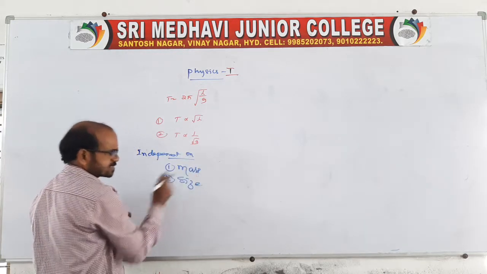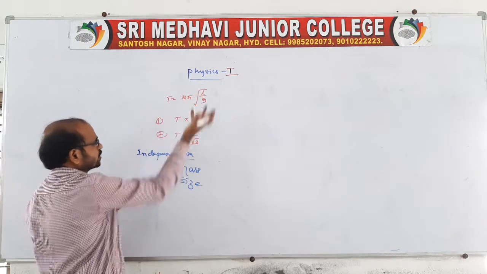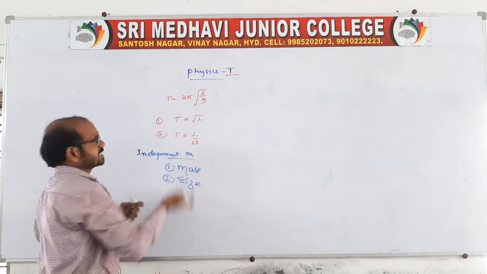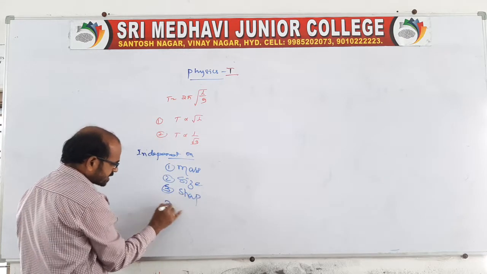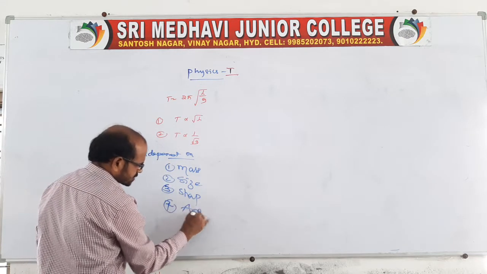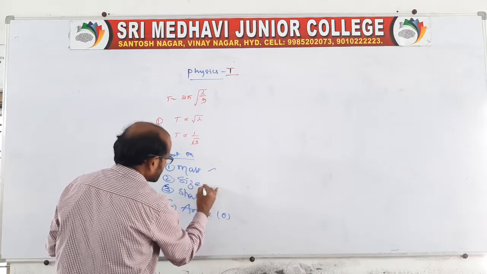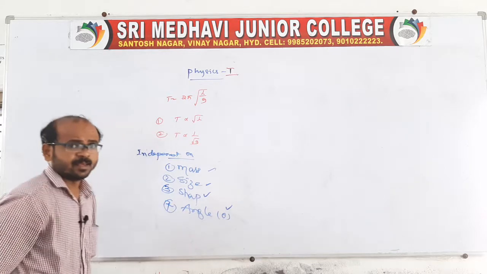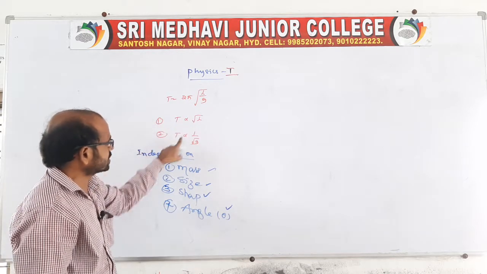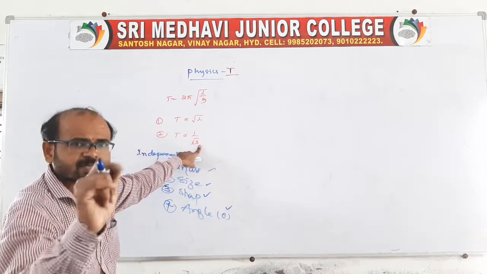Does it depend on the size? No, because in the expression, is there any mass, any size, any shape, any angles? No angles. So we can say it is independent of mass, size, shape, and angle. But it depends purely on length and acceleration due to gravity at a given place.